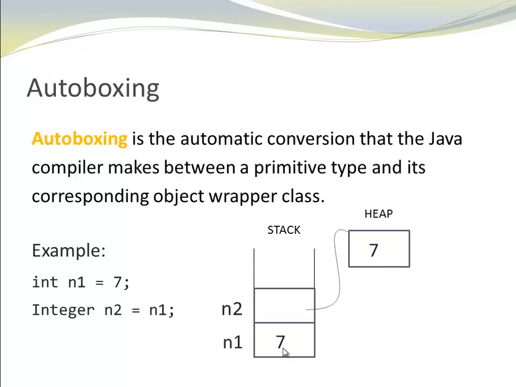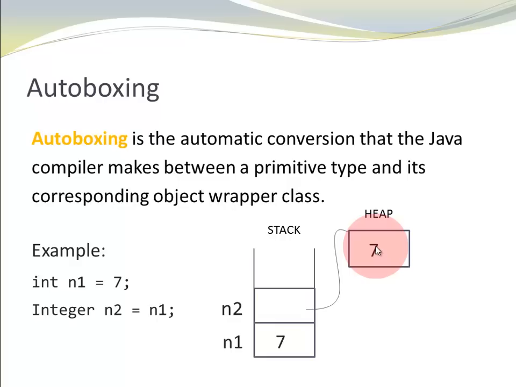Now I'm going to add a second statement. I'm declaring a variable n2 of type uppercase Integer and assigning n1. Notice n2 is a reference type variable, so there is no value but a reference pointing to the object on the heap, and the object on the heap includes the value 7.